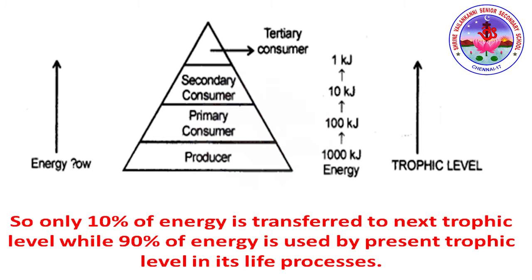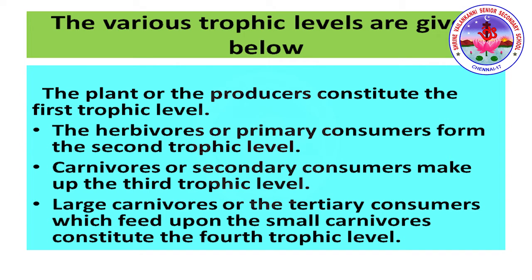In this step-to-step concept, the transfer of energy is also shown at each trophic level. Only 10% of energy is transferred to the next trophic level, while 90% of the energy is used by the present trophic level in its life processes. The various trophic levels are given below.